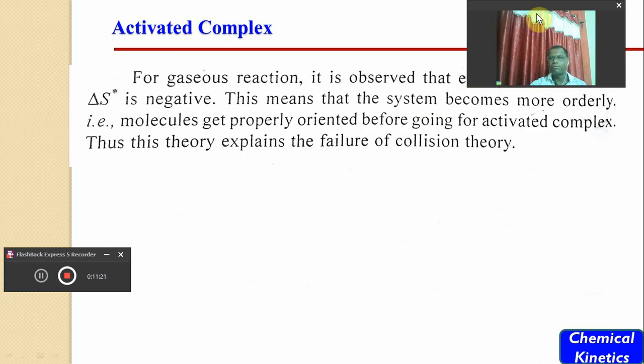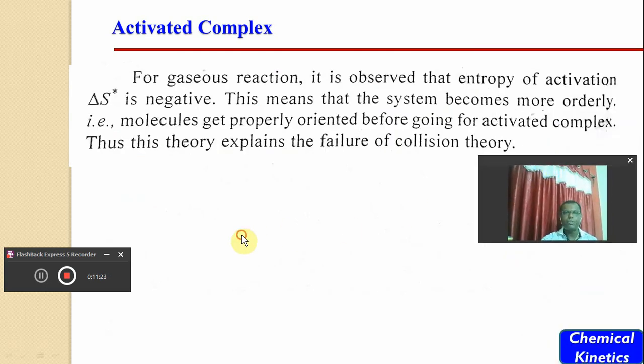So from this we can say that for a gaseous reaction, it is also observed that the entropy of activation, delta S, is negative. Negative means that entropy is smaller, and this indicates that the system becomes more orderly.